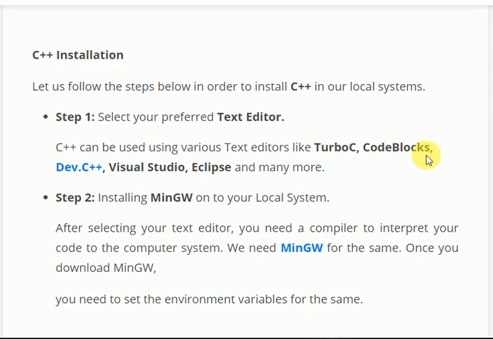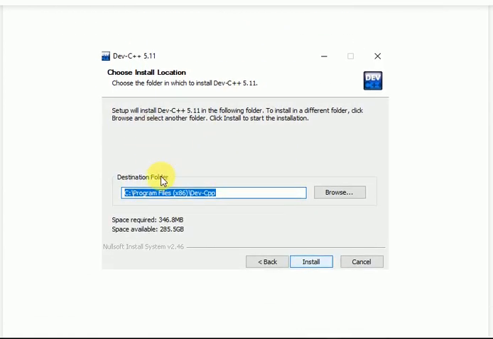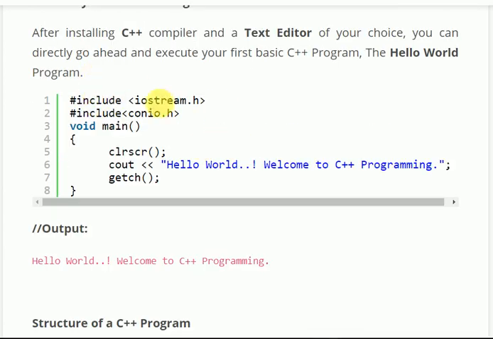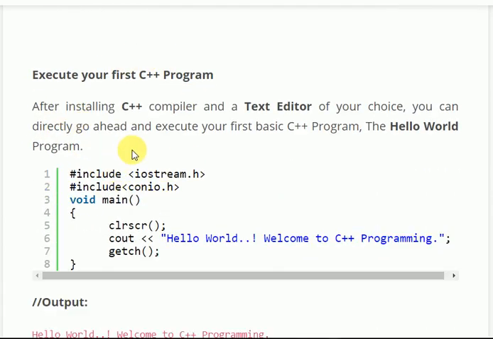C++ installation. We can use Turbo C, Code::Blocks, Dev C++. I prefer Code::Blocks or some online IDE. It's also important. So here we come to our first C++ program. After installation, come to the first C++ program.